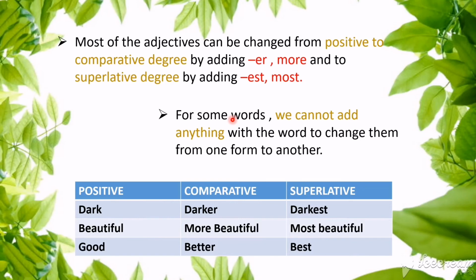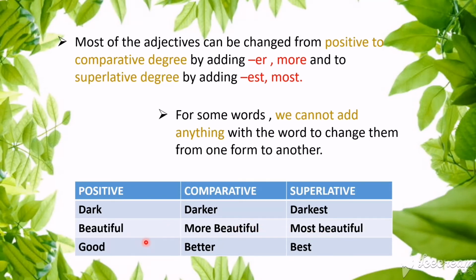Dark. So in the first paragraph I have explained to you about adding -er, -est, more and most, isn't it? You can see that in these two rows. The first one is dark, and you are adding -er to compare two things, darker, and to change that to superlative degree you are calling it darkest, adding -est. And the second one is beautiful, more beautiful and most beautiful.